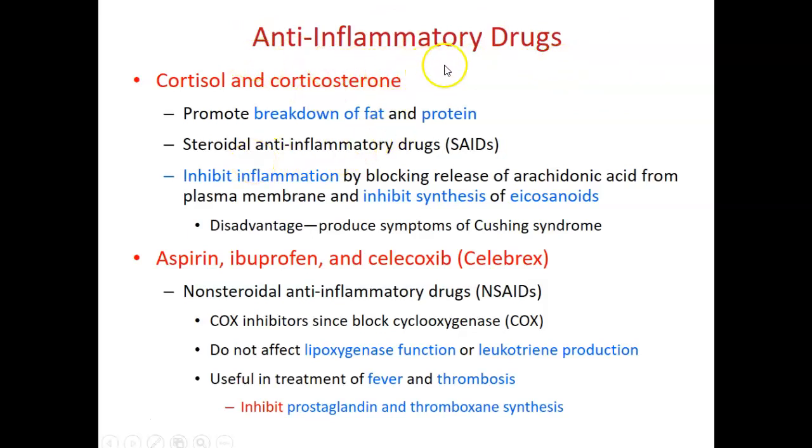Some anti-inflammatory drugs such as cortisol and corticosterone can promote breakdown of fat and protein. Some steroid anti-inflammatory drugs can inhibit inflammation by blocking release of arachidonic acid from the plasma membrane and inhibiting synthesis of eicosanoids. There are aspirin, ibuprofen, and celecoxib. Those are non-steroidal anti-inflammatory drugs. They can block enzyme activities and inhibit some molecule synthesis, which can cause the body to go into exhaustion and an unhealthy condition.